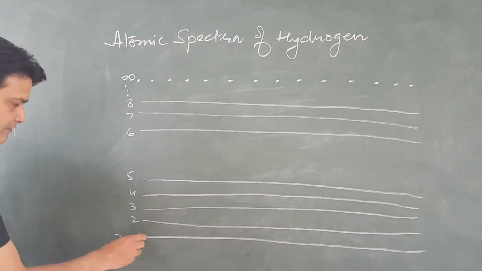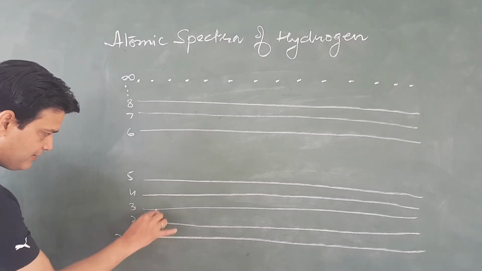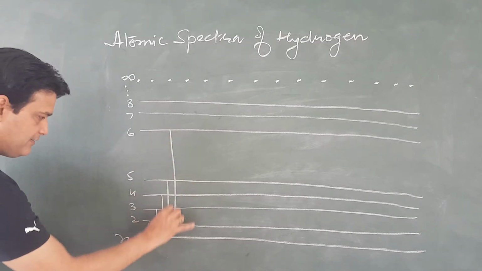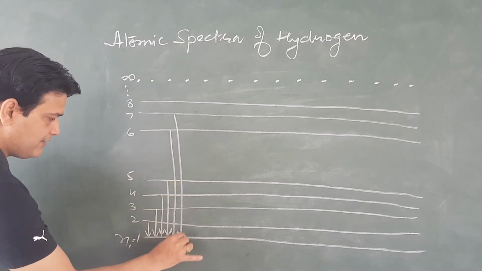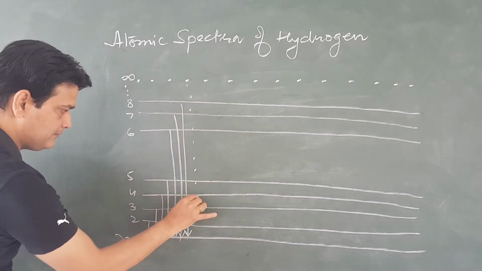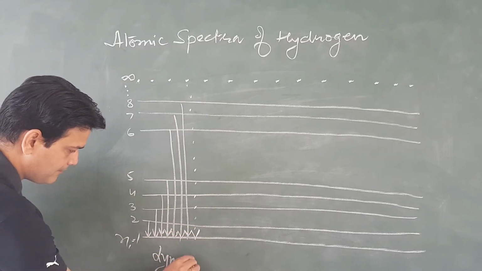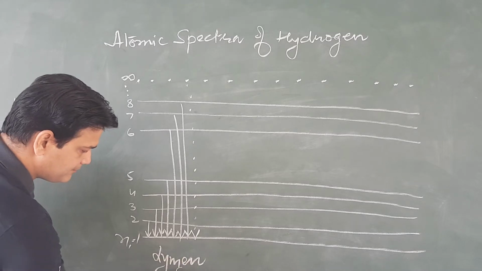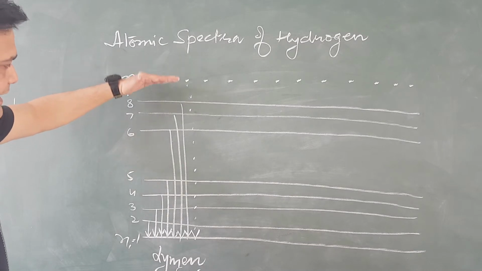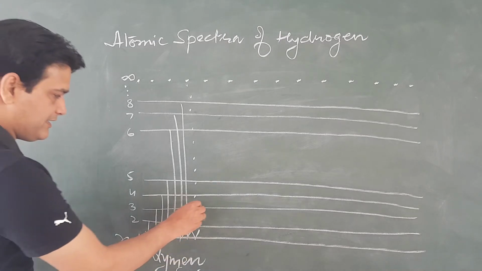Now see, if electron jumps from any level to this first level, this will be Lyman series. When electron jumps from any level but to the first level, it will be Lyman series.